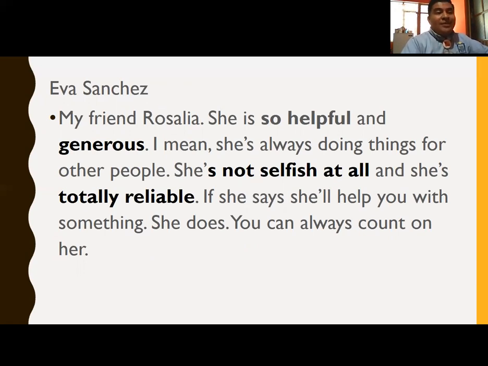You can always count on her. Just remember that we use "at all" for negative sentences. You have to use the particle not in this kind of structure. At all is for negative sentences.